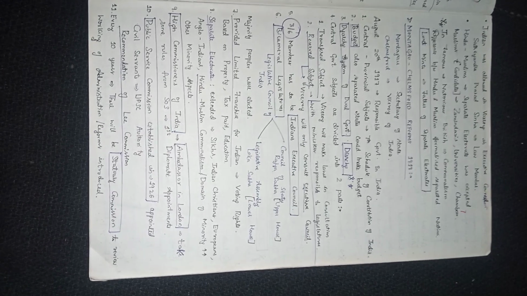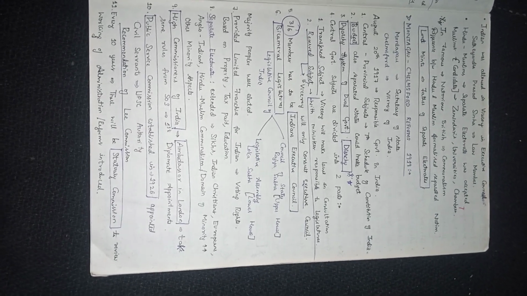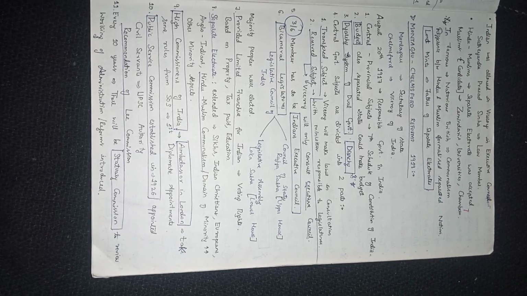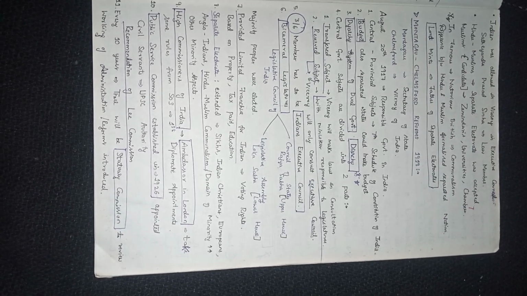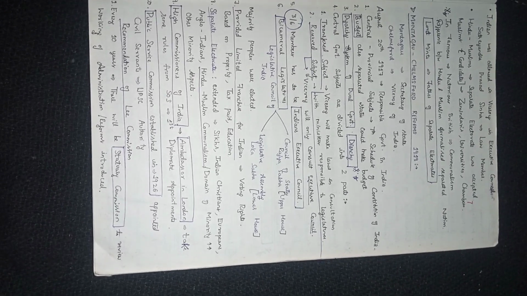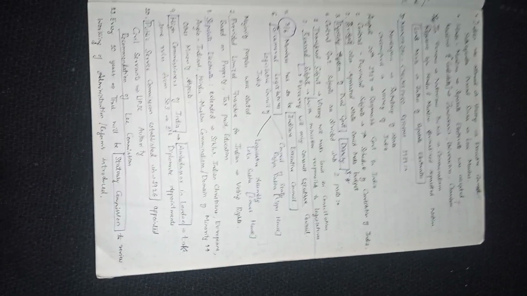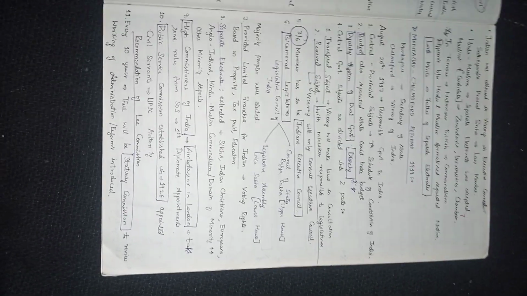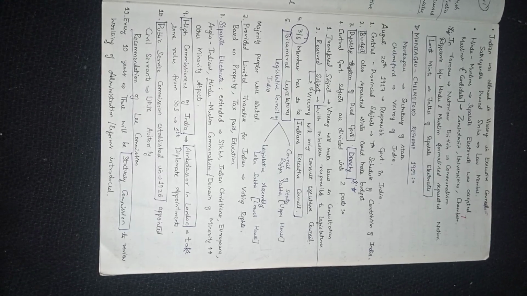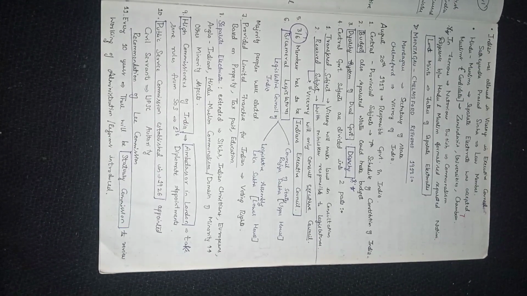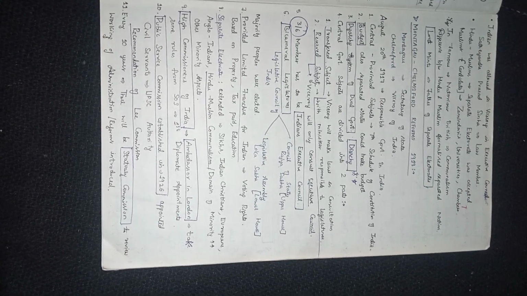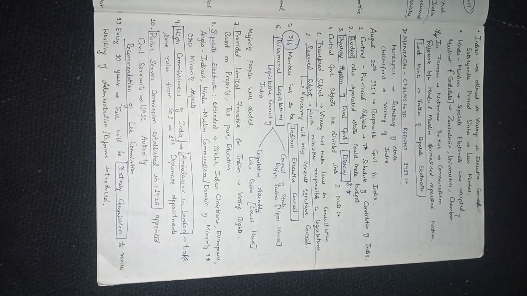Montagu-Chelmsford reforms 1919. Montagu was Secretary of State. Chelmsford was Viceroy of India. On August 20th, 1917, responsible government in India was announced. Central and provincial subjects were divided, as in the 7th Schedule of the Constitution of India. The budget was also separated, and states could make budgets. The diarchy system, that is a dual government, was established in the Montagu-Chelmsford reforms 1919.